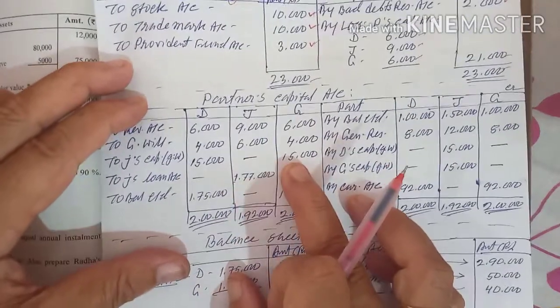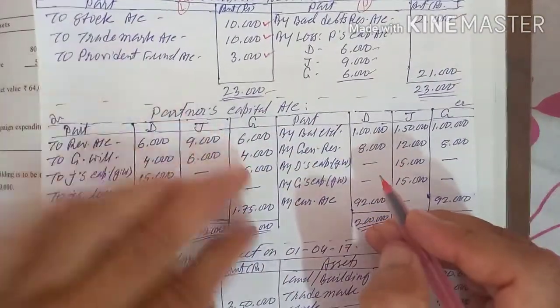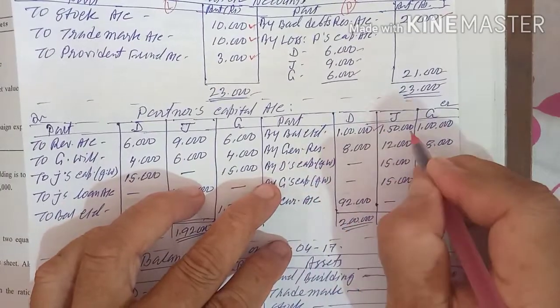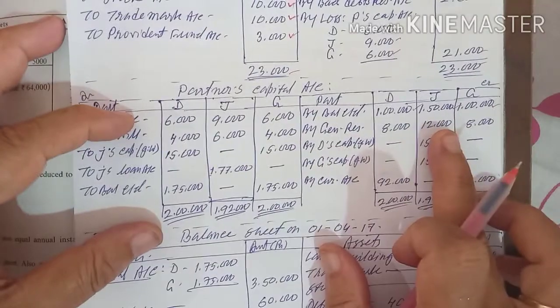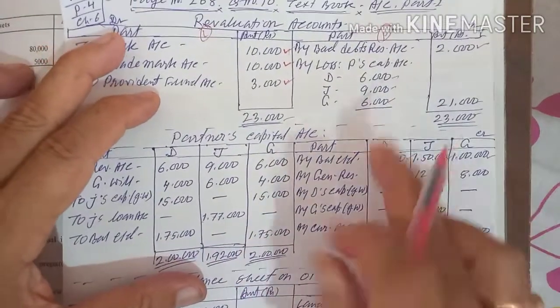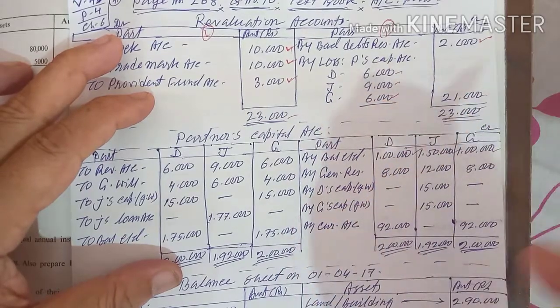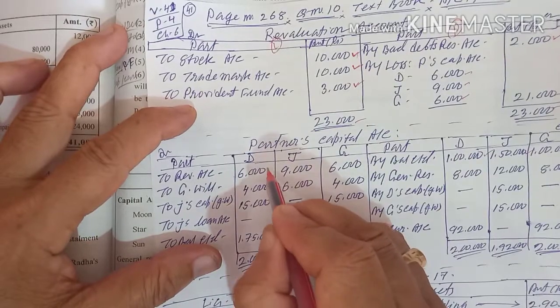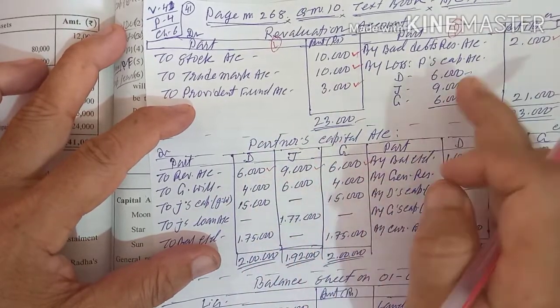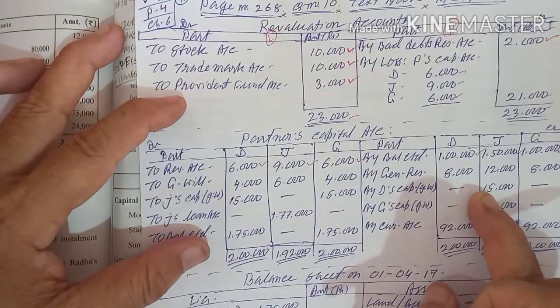Now we will do the partners' capital account. I told you several times, before doing the partners' capital account, first write the balance of the capital account, which is 1 lakh, 1 lakh 50 thousand and 1 lakh. Otherwise you will forget it. This is your loss, so the 6,000, 9,000 and 6,000 will come on this side.